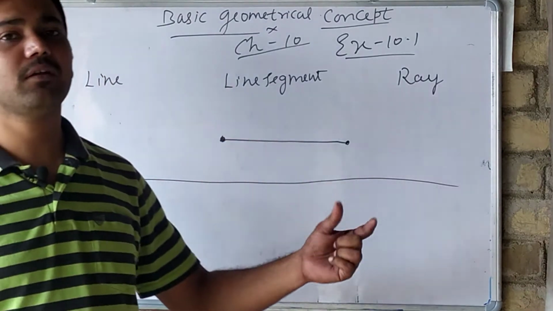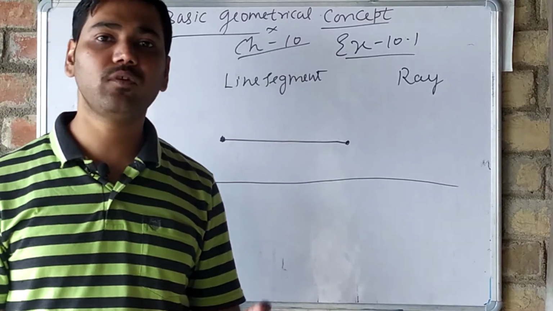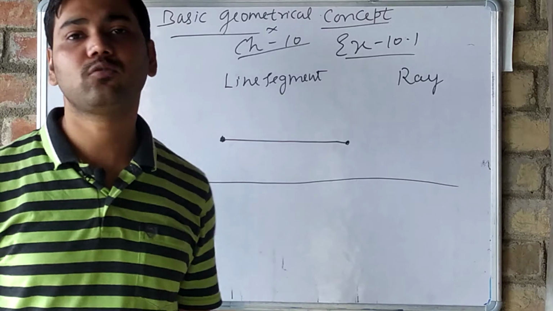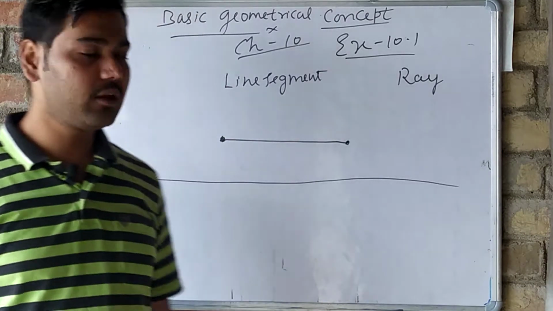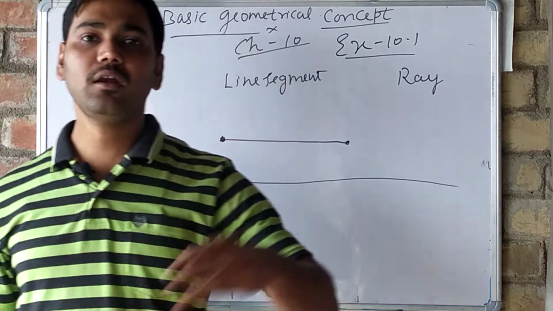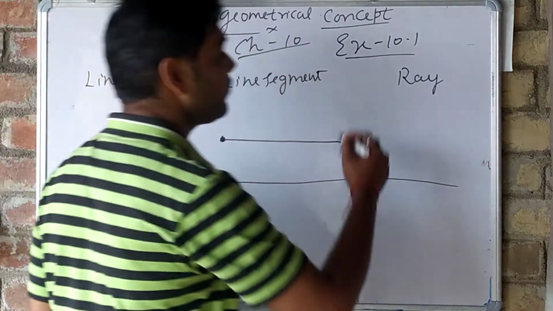Line and line segment have a bit of difference. If we are talking about a line segment, we are talking about a smaller length of a line. But if we are talking about a line, we are talking about an indefinite line, that means it has no end point. And what about a ray?